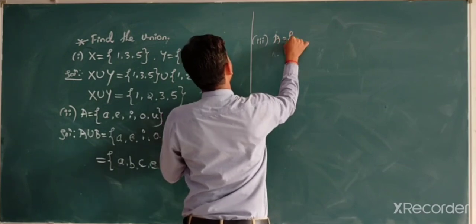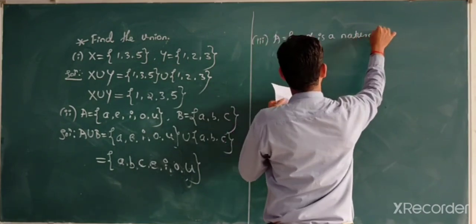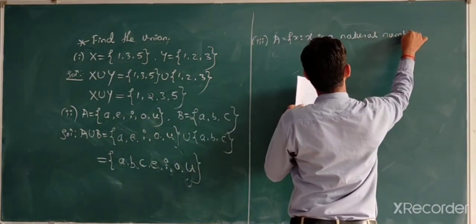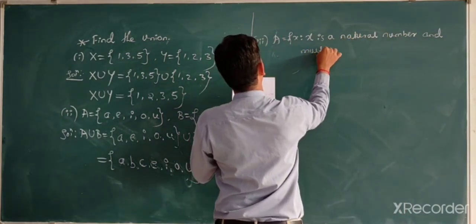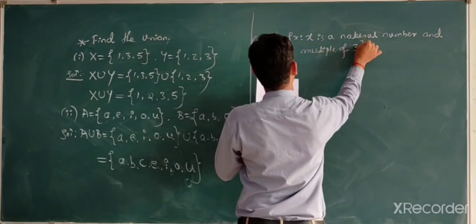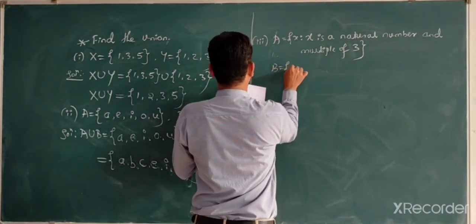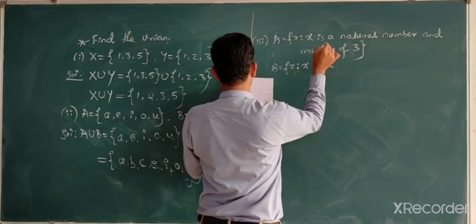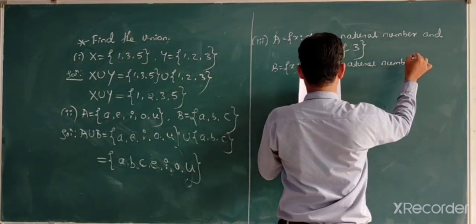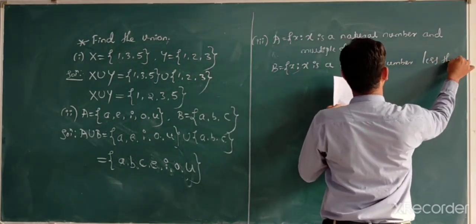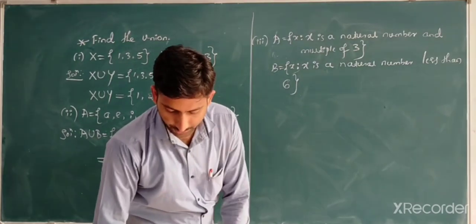A is equal to {x such that x is a natural number and multiple of 3} and B is equal to {x such that x is a natural number less than 6}.